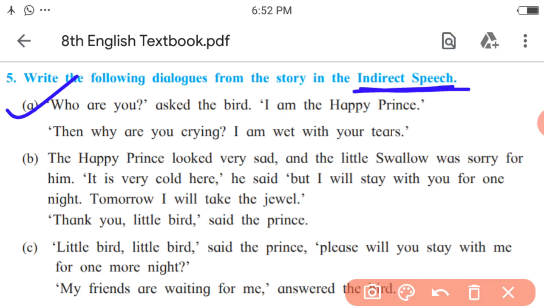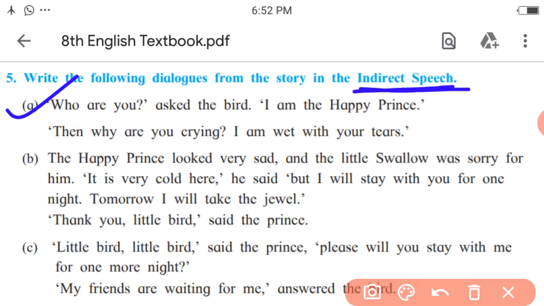We need to change the words related to time, the words related to places, etc. So let us see what could be the answer for this. As this dialogue starts with a question, how will the answer be? Let me tell. The bird asked the Happy Prince who he was.